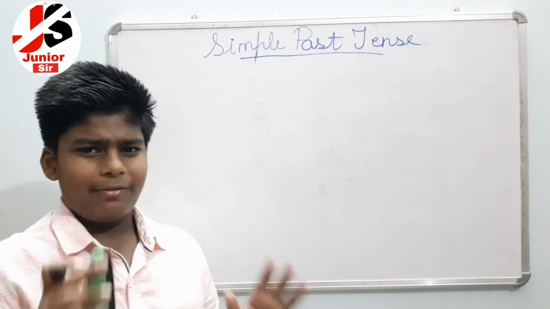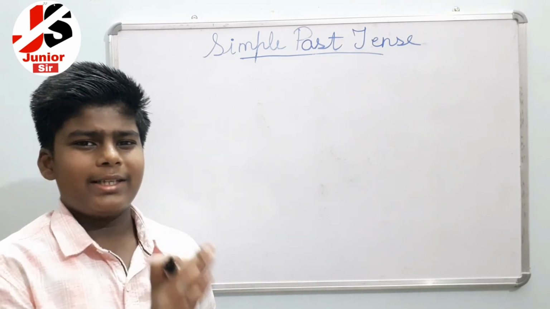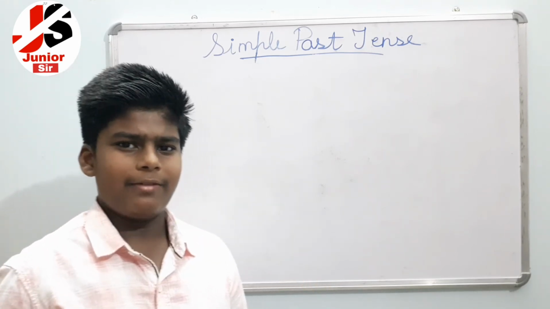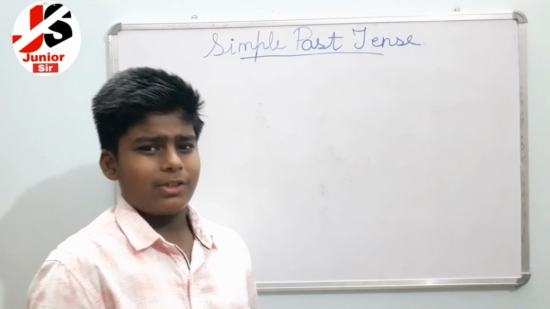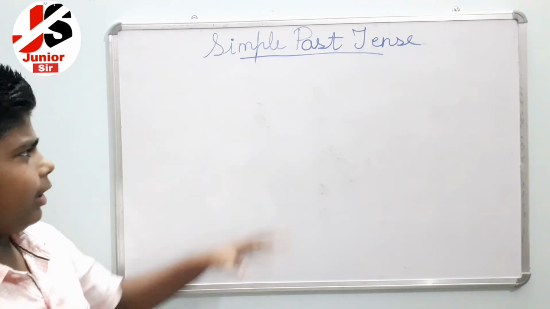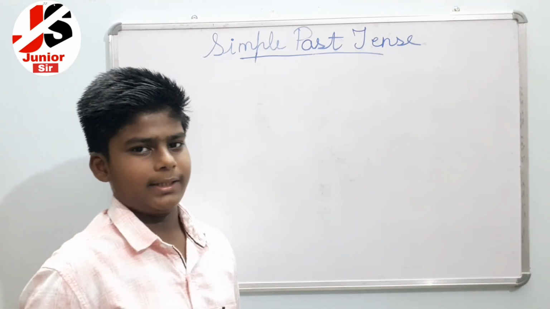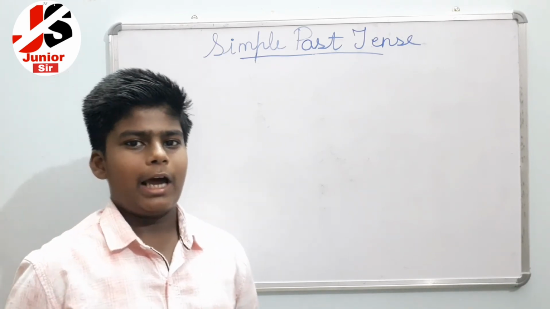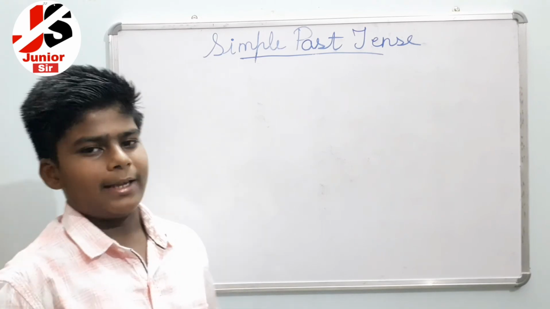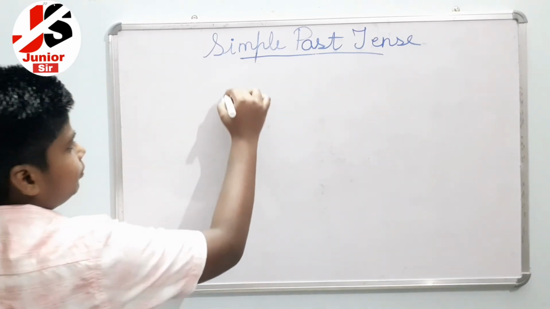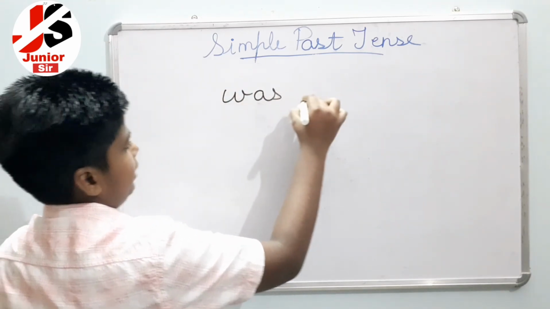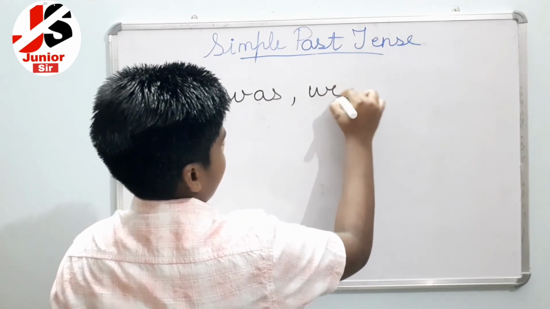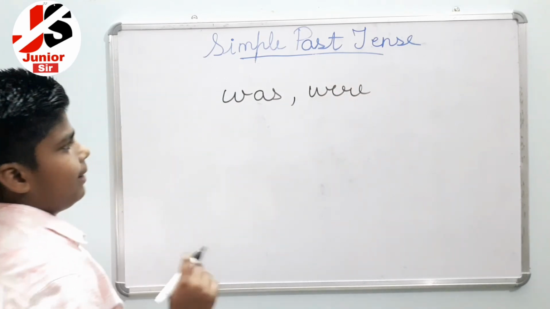Like if we read it carefully, then we can see that पढ़ती थी, this work has been done. So this is an important thing in simple past tense. Now you can see that was and were are also used in simple past tense. Was and were. Was, were are also used in simple past tense.